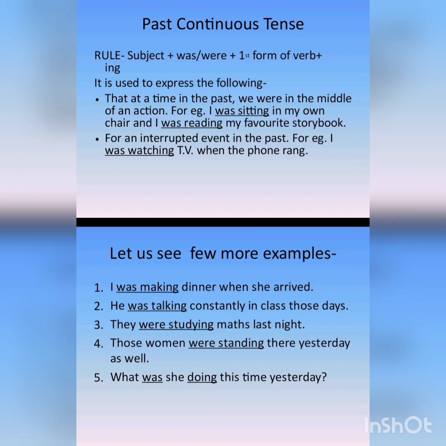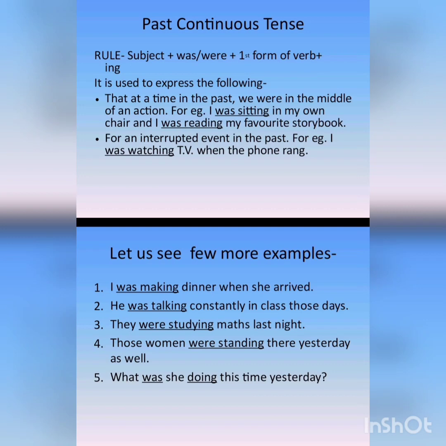Those women were standing there yesterday as well. ठीक है, the meaning of the sentence is that there was a group of women who were standing at some place yesterday as well, means कल भी वहां खड़े थे. गुजरे हुए कल में बात हो रही है. Yesterday means बीता हुआ कल. Okay, those women were standing there. Here also you can see that we have used were along with standing. Stand is the base form of the verb and with it we have added ing.